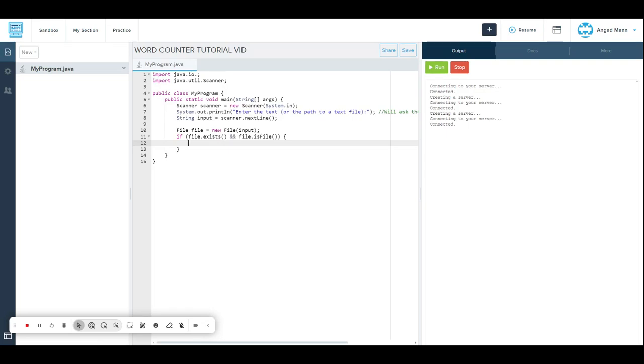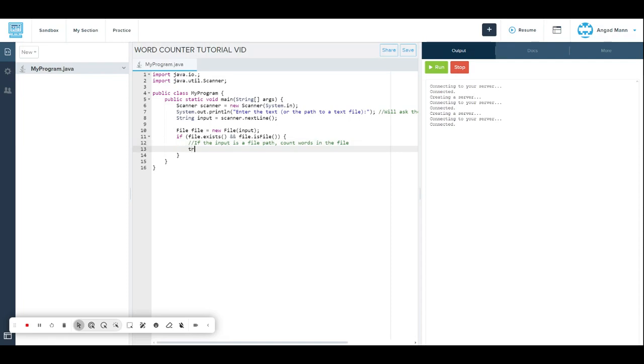Then we put another note down: if the input is a file path, count words in the file. I didn't press enter, sorry.